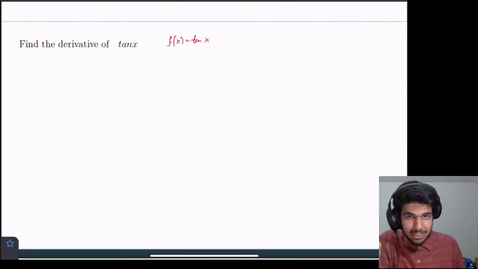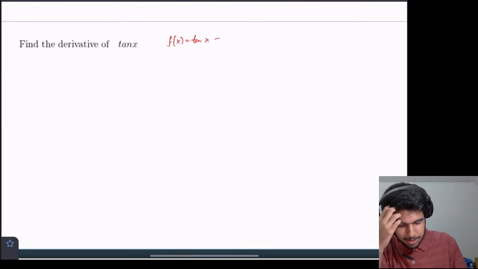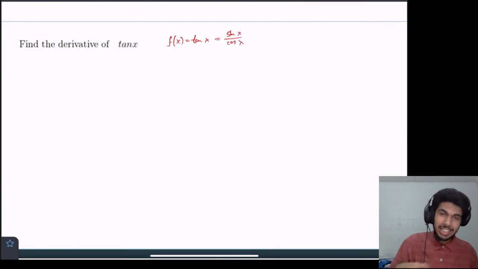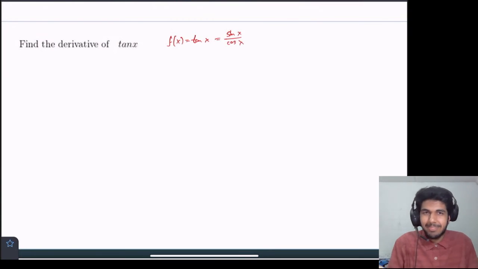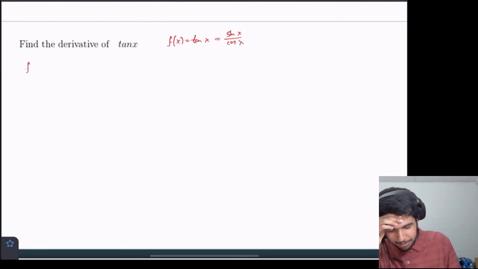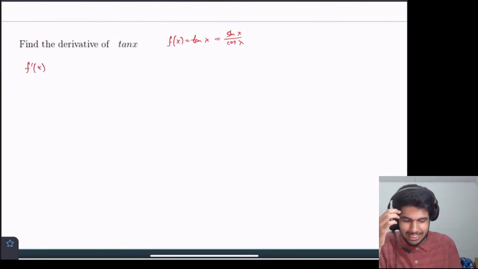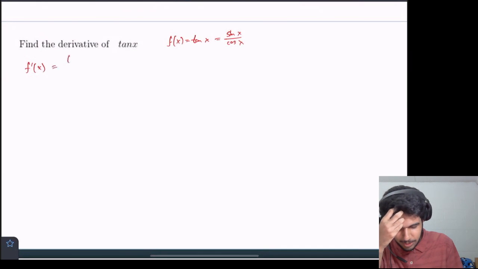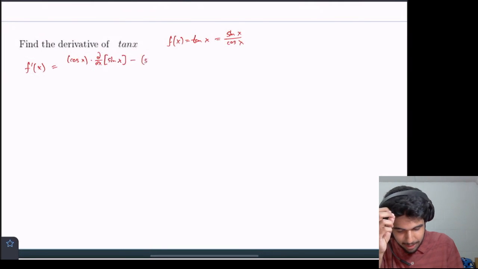Well, how else can we represent tangent of x? That's equal to sine of x over cosine of x. And now we're like, okay, well, I can do that. I know how to do this. This is just the quotient rule, right? So f prime of x equals low d high, that's the first thing. So low is cosine of x times the derivative of high, sine x, minus high, sine x, times d low, which is derivative of cosine of x, all of this over low, which is cosine of x squared.